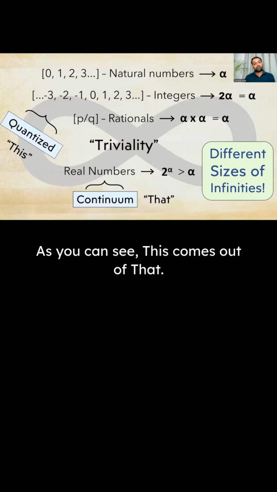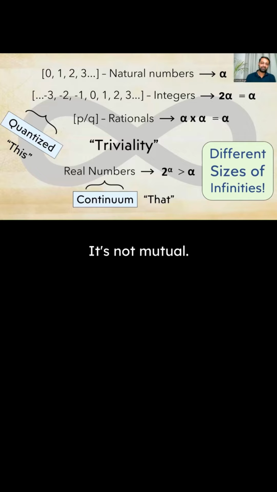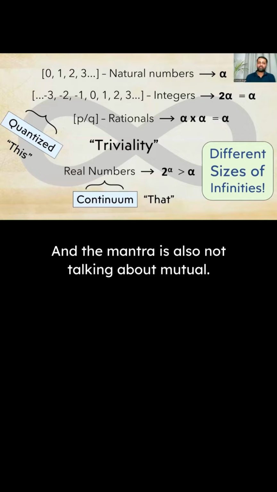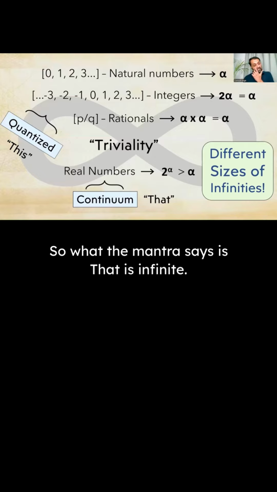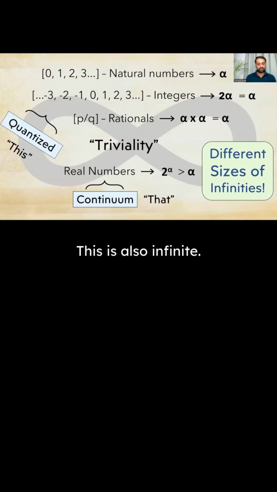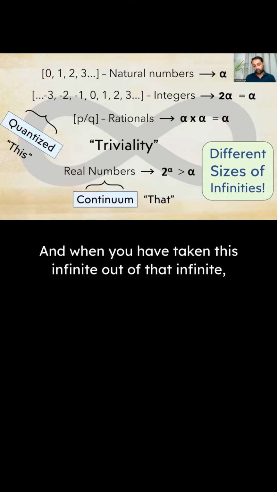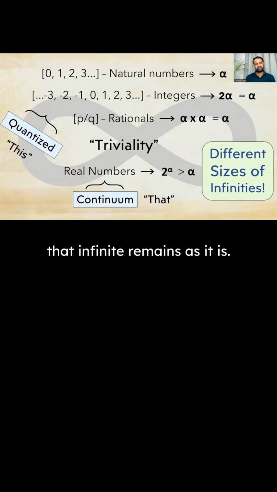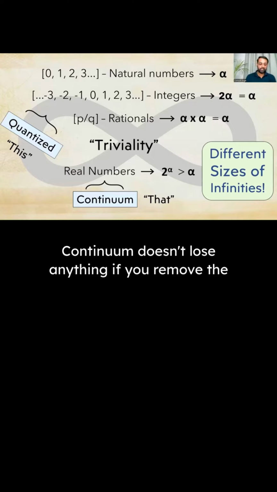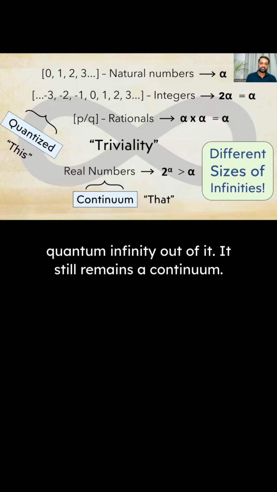As you can see, this comes out of that. But that cannot come out of this. It's not mutual. And the mantra is also not talking about mutual. So what the mantra says is that is infinite. This is also infinite. But this infinite has come out of that. And when you have taken this infinite out of that, the infinite remains as it is. It doesn't lose anything. Continuum doesn't lose anything if you remove the quantum infinity out of it. It still remains a continuum.